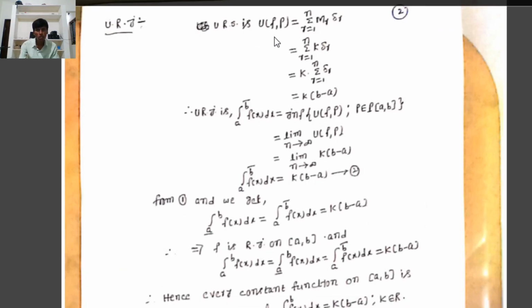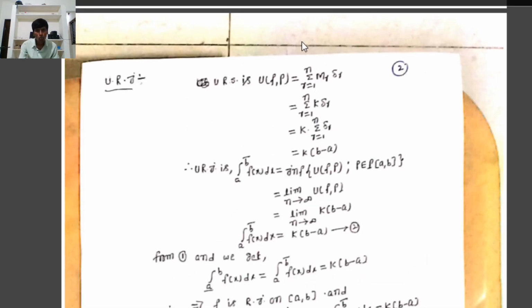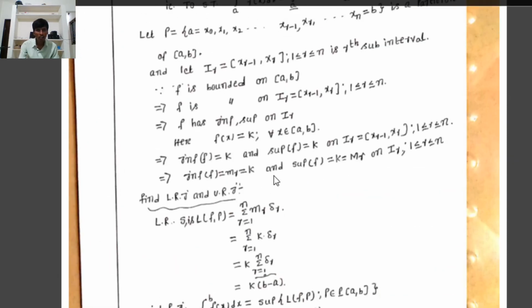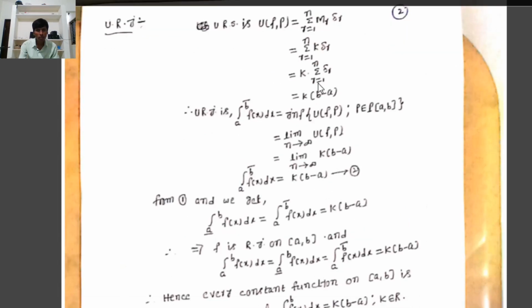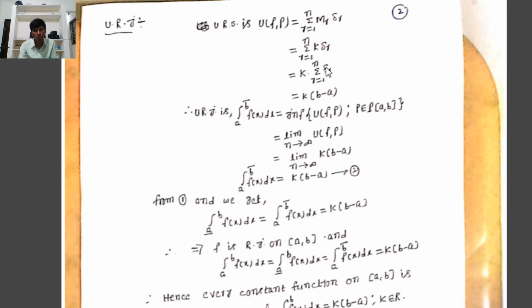The upper Riemann sum is U(f, P). By definition, U(f, P) equals the summation r equal to 1 to n of capital M_r into delta_r, where capital M_r is the supremum of f(x) on the subinterval I_r. Since the supremum of f(x) equals k on I_r, capital M_r equals k, so that is summation r equal to 1 to n k into delta_r. Since k is constant, taking it outside, k into summation r equal to 1 to n delta_r. The summation of delta_r equals b minus a. Therefore, U(f, P) equals k into (b minus a).